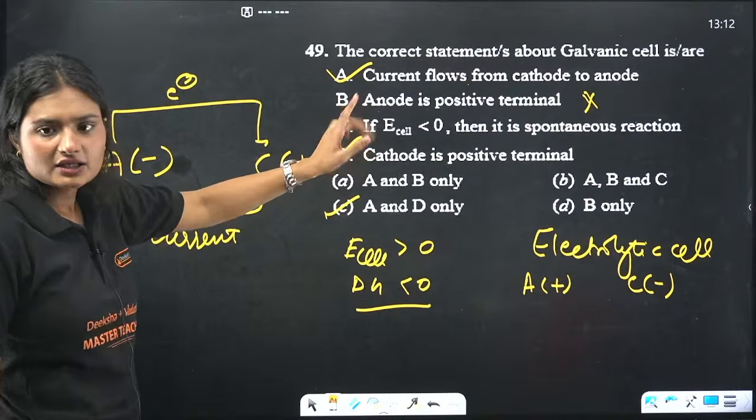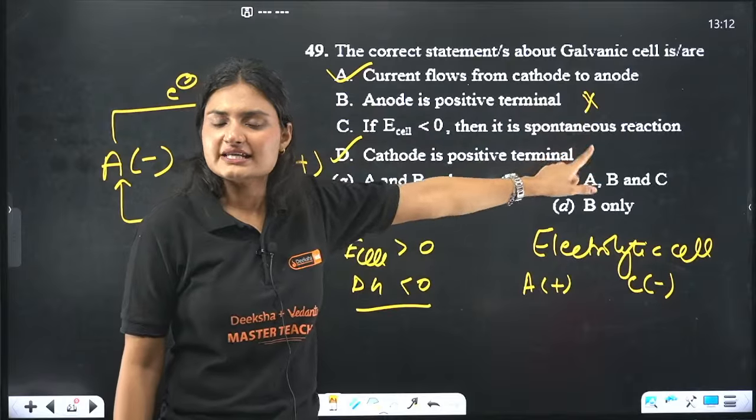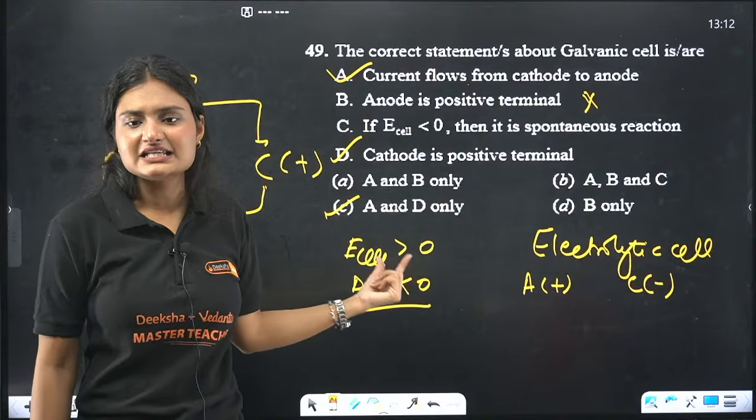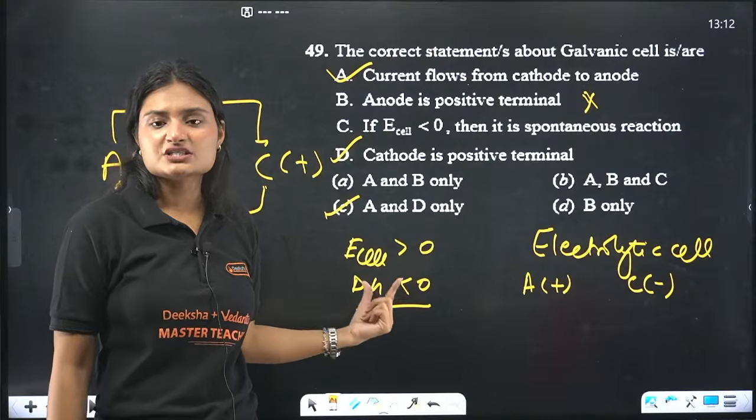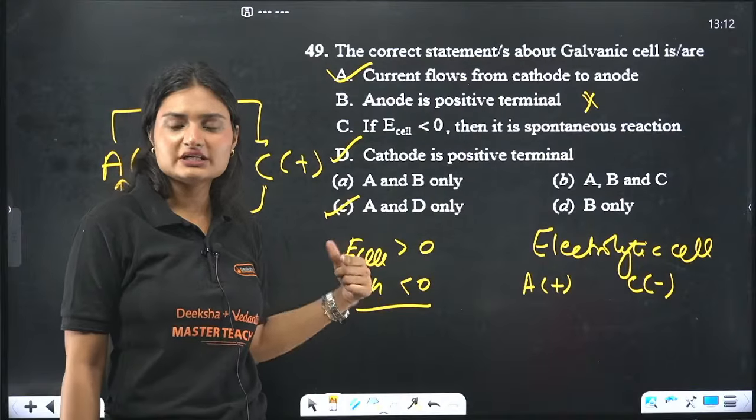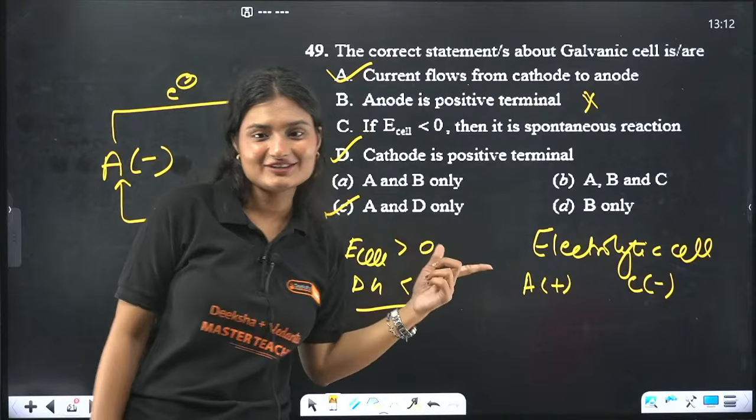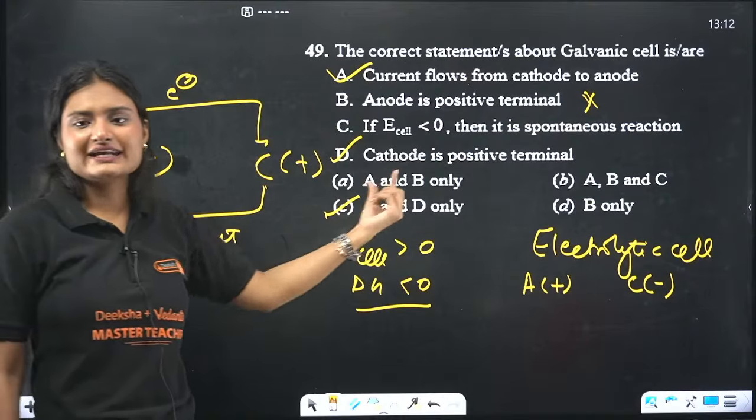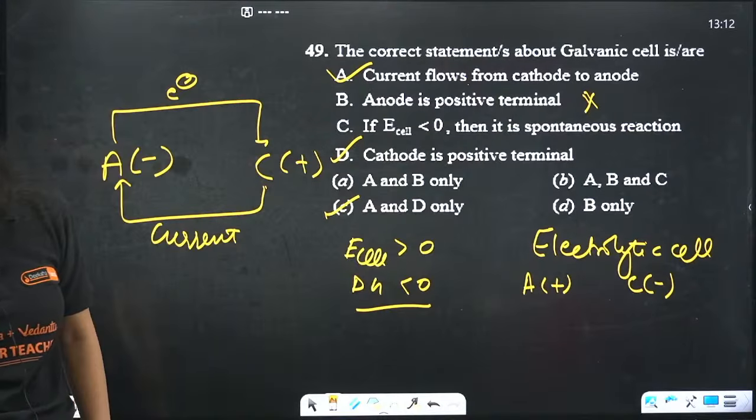E naught cell less than 0, spontaneous reaction? Nope. For a reaction to be spontaneous, E cell should be greater than 0 and the change in Gibbs free energy should be less than 0. Read your electrochemistry. I can't summarize the whole chapter, I can only tell you one portion. So the correct statements are option A and D.